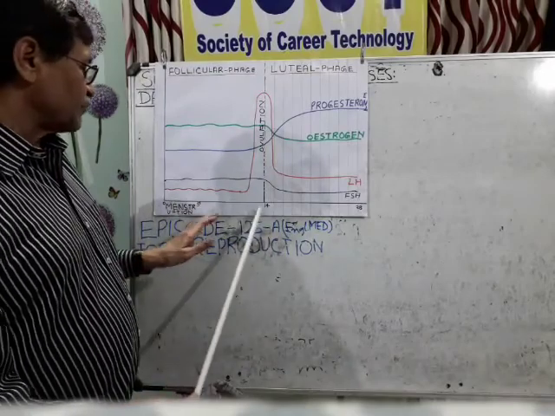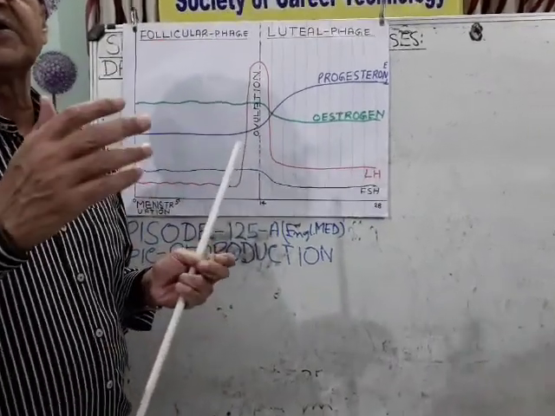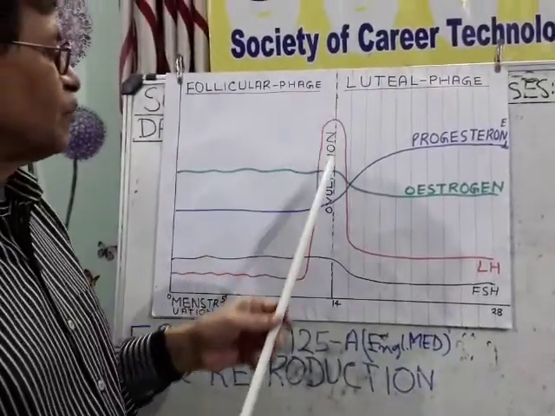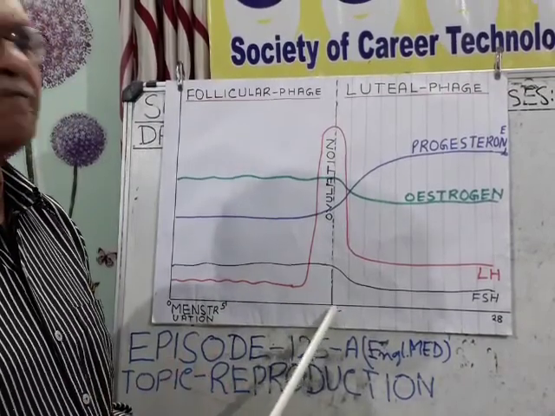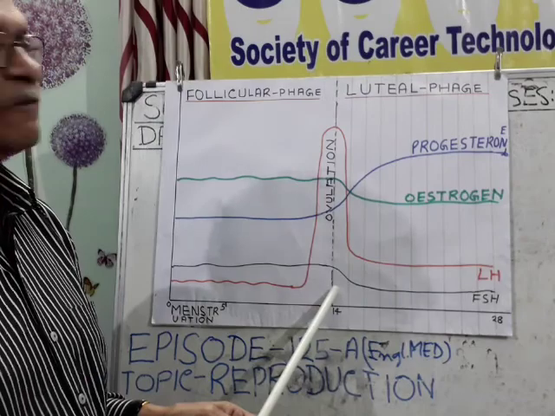The first half is the follicular phase, when formation of a Graafian follicle takes place under the influence of FSH hormone of the anterior pituitary, and plus minus 1 on the 14th day ovulation takes place.